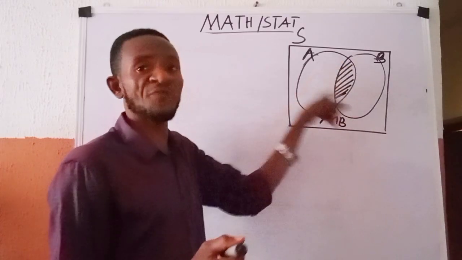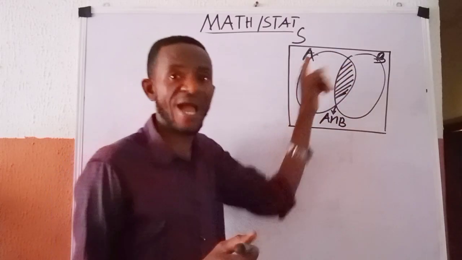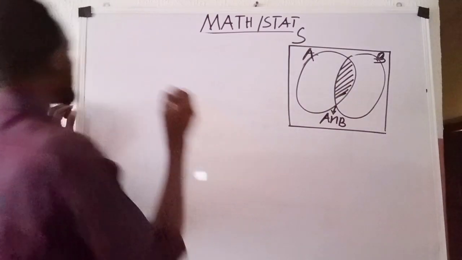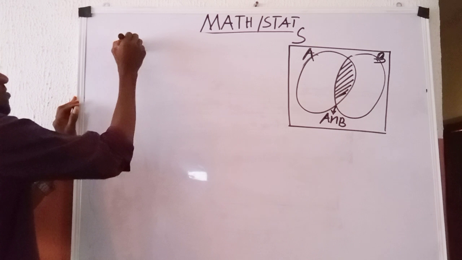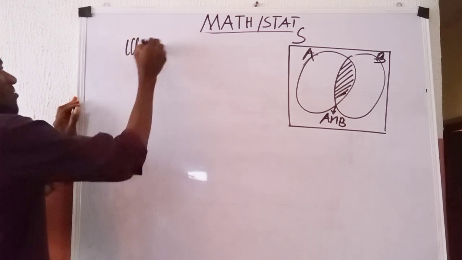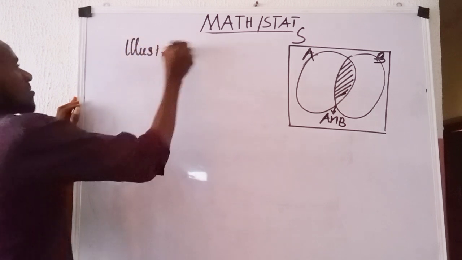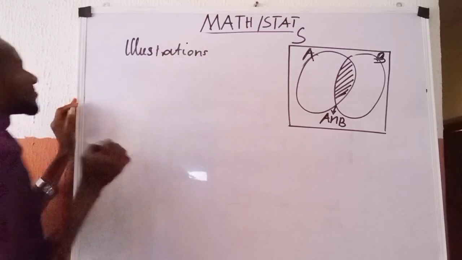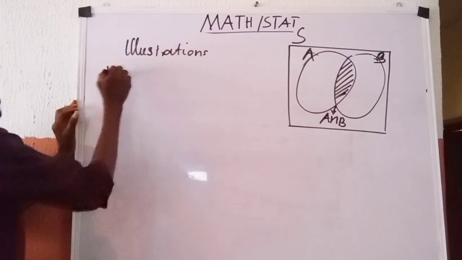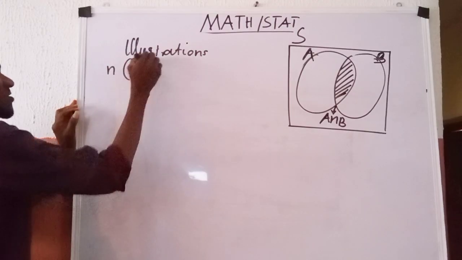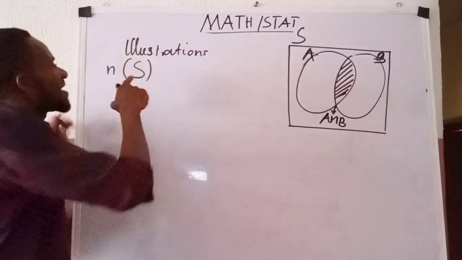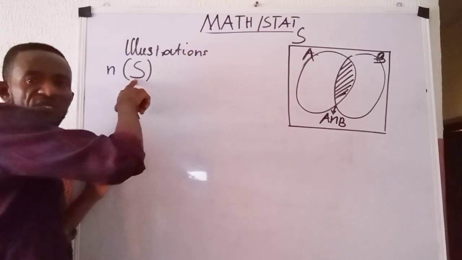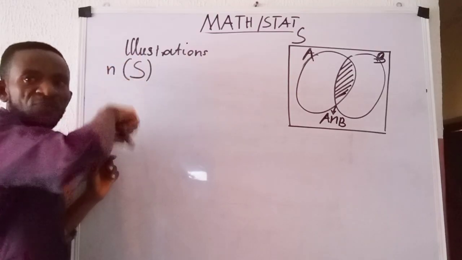So if I want to solve it using that set approach, in the illustrations we have n of S. When we write n of S, we are talking about the cardinality of the sample space, the number of elements in the sample space.